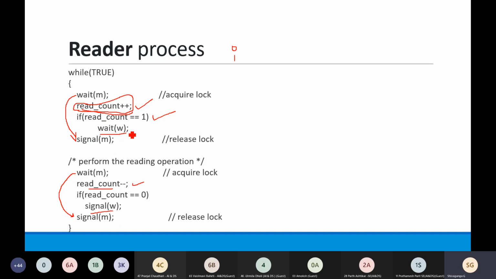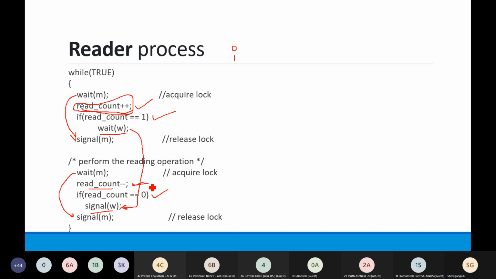When this write operation will be unlocked, or when this signal will be given for that write operation, here it will be given. So when a process is reading, at that time no other process is allowed to do the write operation. So when that write operation will be allowed, after the process completes the read operation, and it will decrement the read count. And if after decrement that read count becomes 0, it may be that I have 3 processes which are reading, then the read count after decrementing here